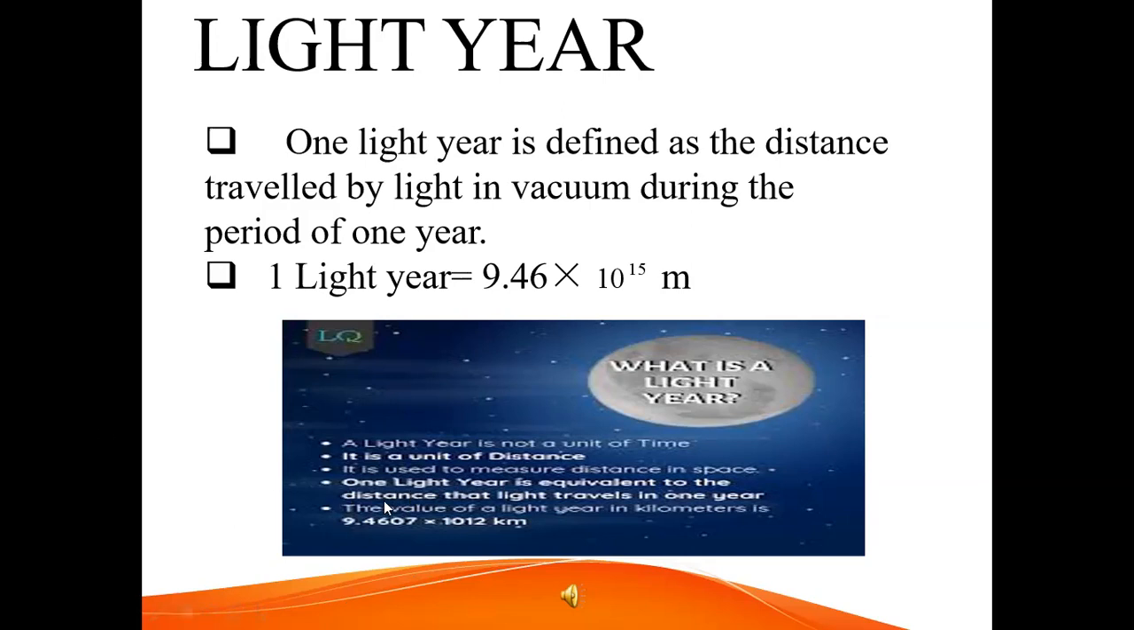The value of a light year in kilometer is 9.4607 into 10 power 12 kilometer. 1 light year is defined as the distance traveled by light in vacuum during the period of 1 year. 1 light year is equal to 9.46 into 10 power 15 meter.